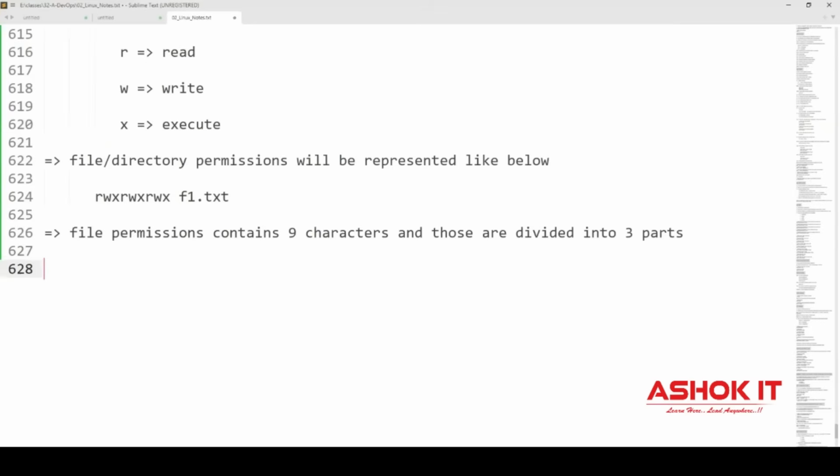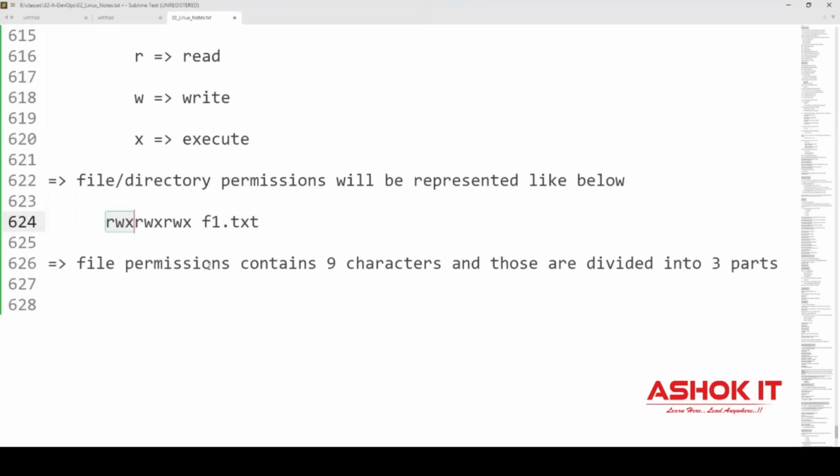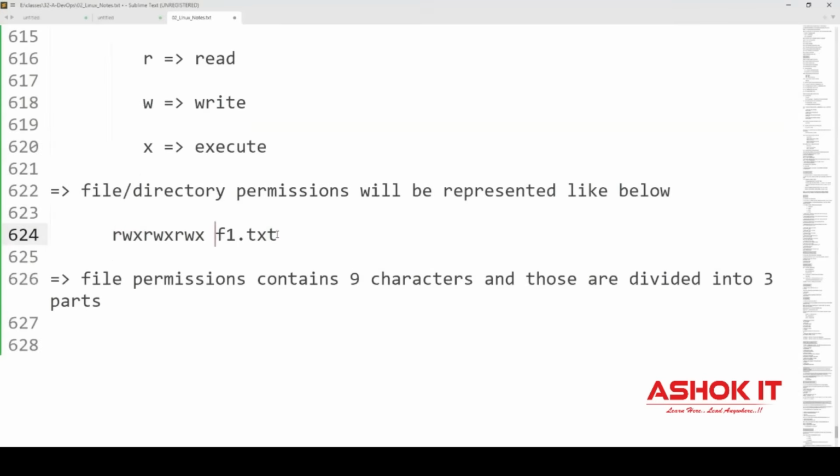So in these 9 characters, the first 3 characters will represent user permissions. User is nothing but the user who created this file, the owner. The first three characters will represent what permissions the user has on the file. And the middle three characters will represent what permissions the owner group has on this file.